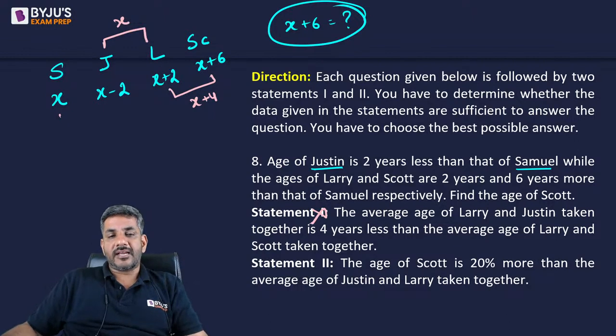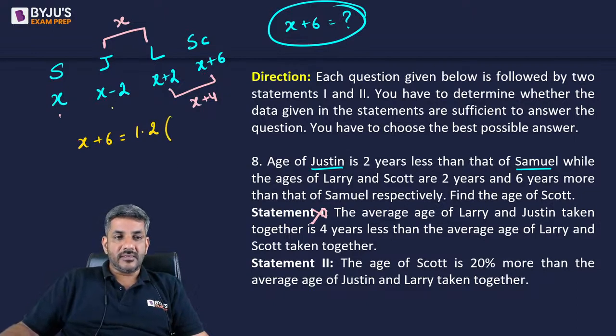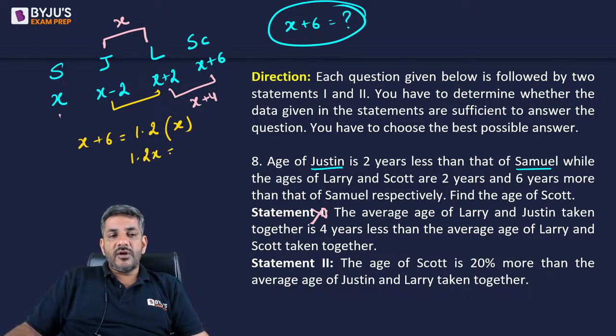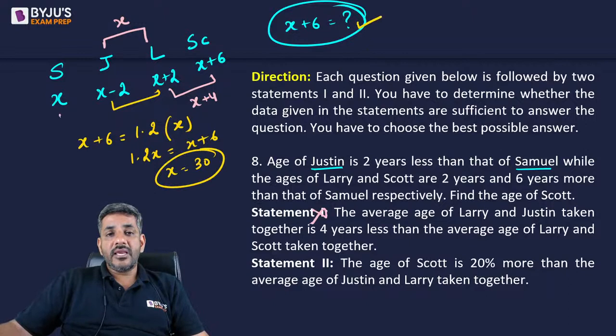Let's talk about the second one. The age of Scott, which is equal to X plus 6, is 20% more than, that is 1.2 times, of the average age of Justin and Larry taken together. इन दोनों की average. अब इन दोनों की average तो फिर से X ही है. So it is 20% more than X. So from here I can say 1.2x is equal to X plus 6. Or I can say X is equal to 30. अगर X 30 आ गया तो ये भी आ गया.